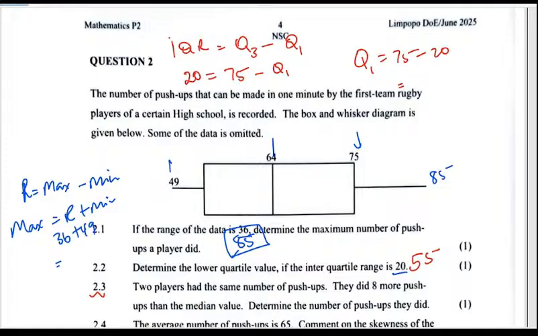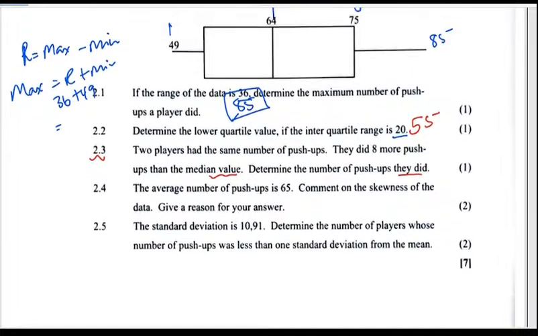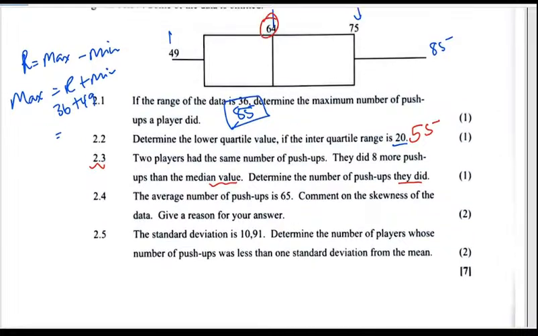Then 2.3, we have 2 players that had the same number of push-ups. They did 8 more push-ups than the median value. Determine the number of push-ups that they did. Eight more than the median. We know that the median is 64 push-ups. So what is 64 plus 8? It is 72. This question is giving Metzlit vibes, ne?